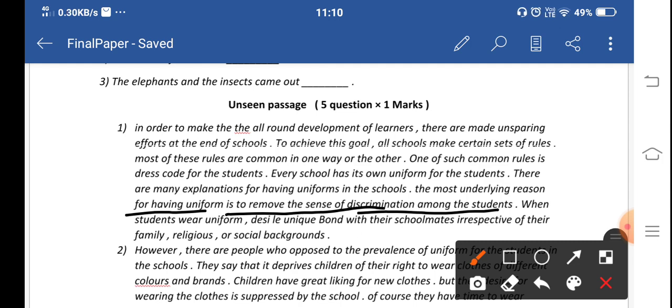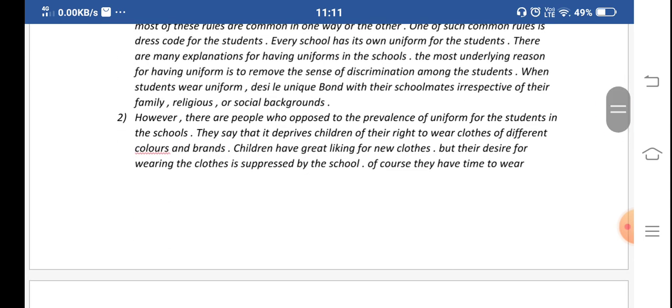And the students who are not able to wear good brand watches and good brand clothes will feel depressed, and their parents also feel shame. So the responsibility of the school department, or we can say school authority, is to remove the discrimination among the students when students wear uniforms. Okay, all things I have explained here.